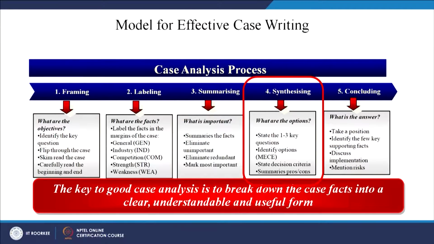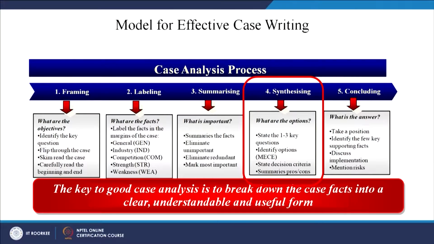Second is the labeling of the case study. In the labeling, we will go through the general inputs given in the case, the industry specific inputs, and inputs related to the competitors of a particular company, not of the industry. Those points we will note down. We will also note down the strengths and weaknesses given in the case study about a particular company.